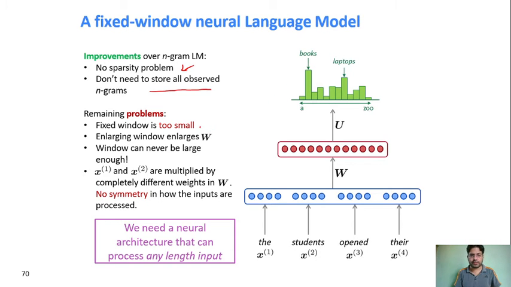Now the problem here is the window. What should be the window size? It can be too small, it can be too large. We don't know, right? So that is another challenge, how to fix that window. Similarly, there is no symmetry in how the inputs are processed. We do not see how it will process this word, this word, and this word, so there is no symmetry between them. This means we require a network which can handle any length of input and has some symmetry in how it treats the words, right?